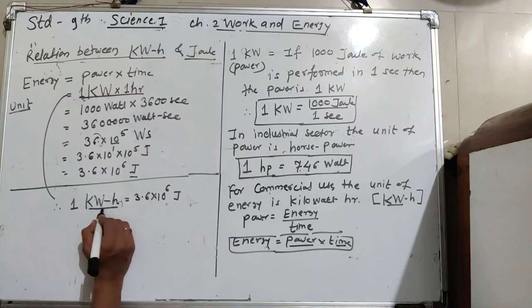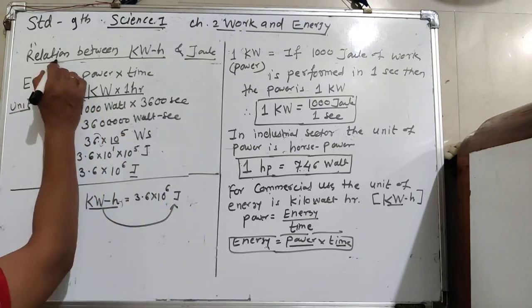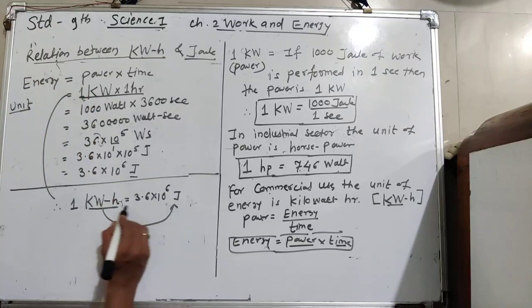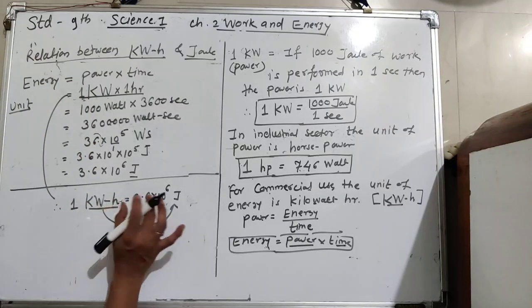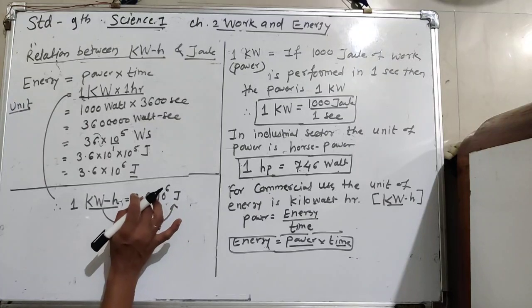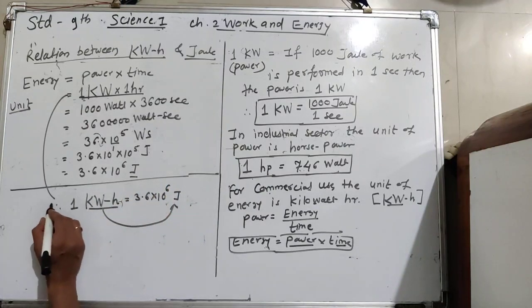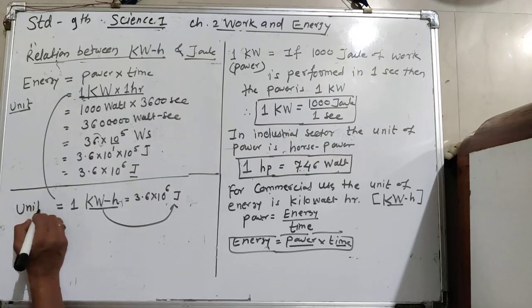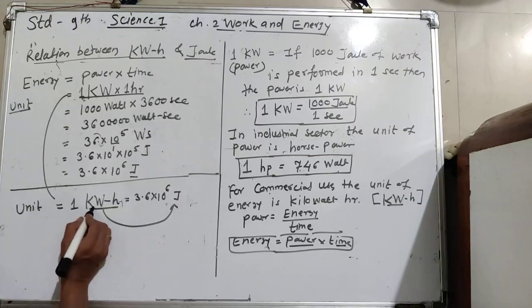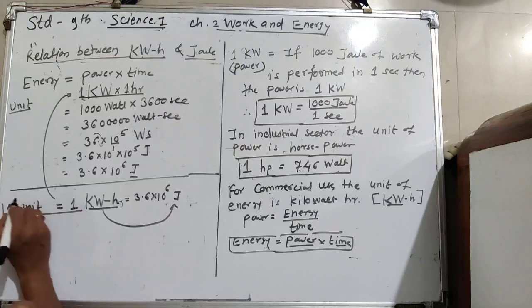So conversion of kilowatt hour into the joule is called the relation between these. Means if we have taken 1 kilowatt hour, it means that it has the quantity 3.6 into 10 raised to power 6 joule. Now this kilowatt hour is also called the unit. Here 1 kilowatt hour means 1 unit. Okay, so this is the relation.